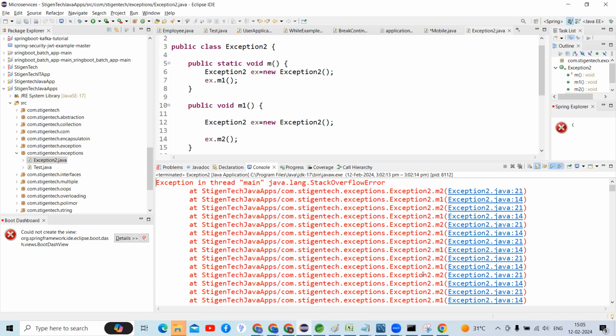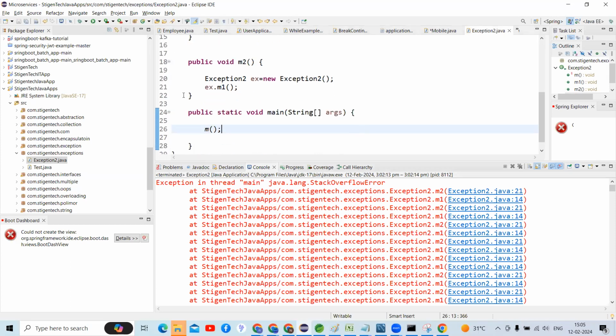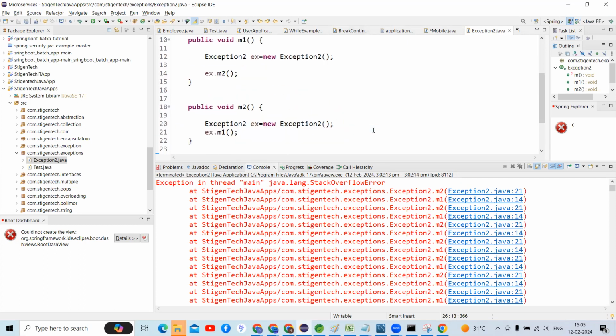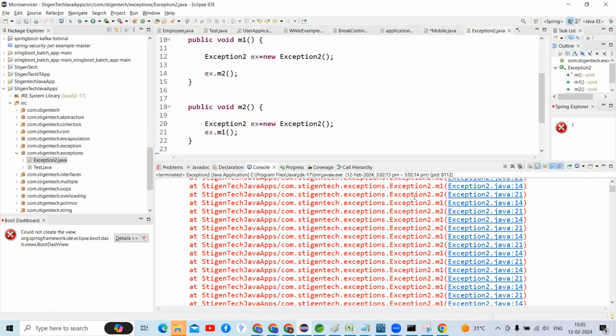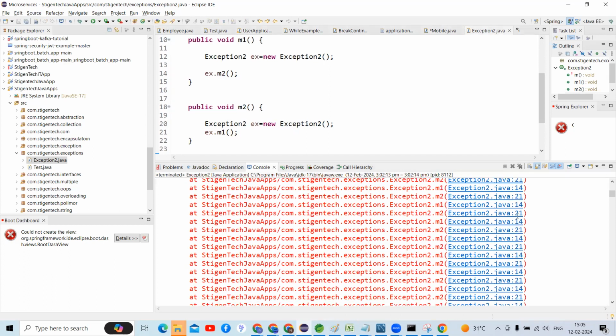Guys, are you getting it or not? The exception is at line number 21. What is line number 21? This is 21. The next one is 14. Again, it keeps going. It is continuously calling, guys.